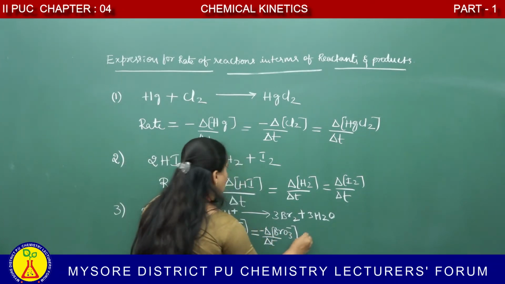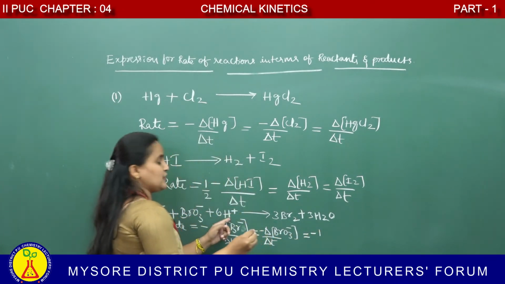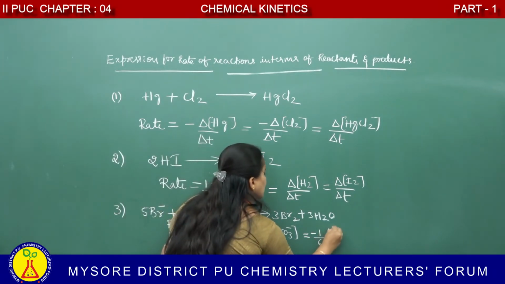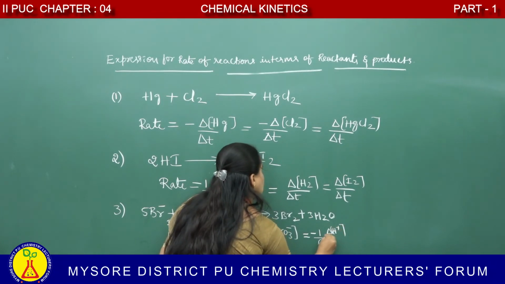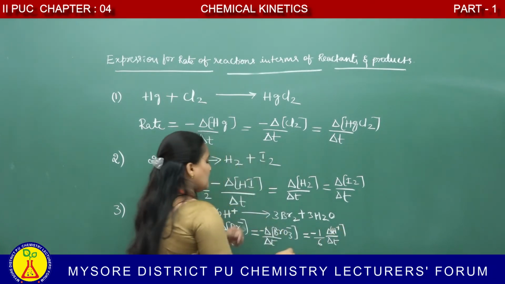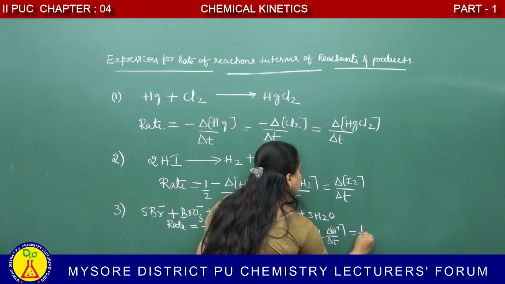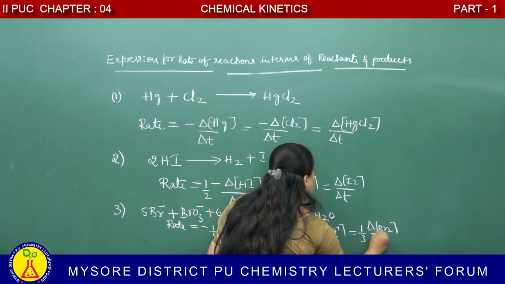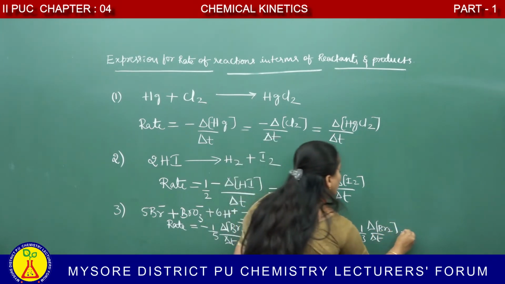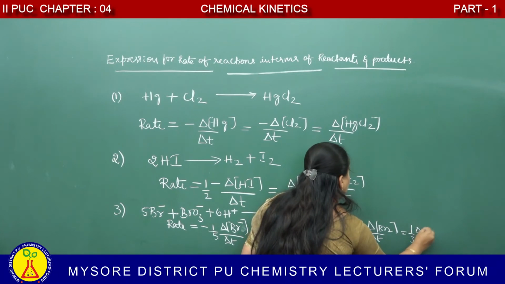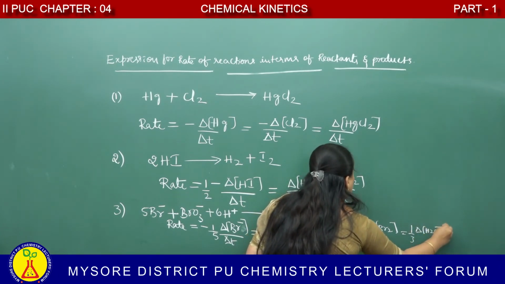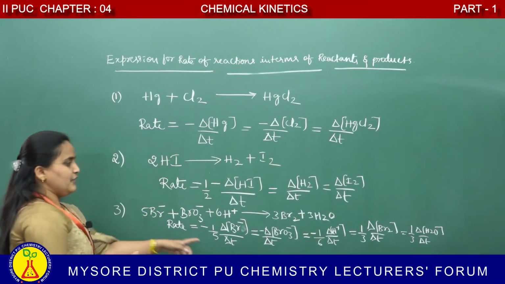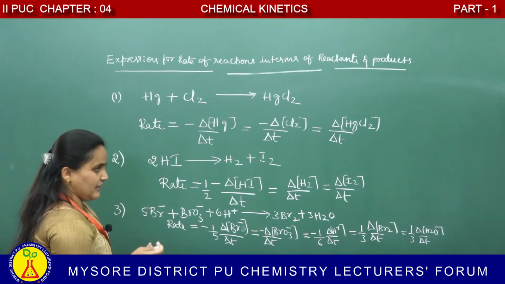And minus, what is the stoichiometric coefficient for proton? 6, therefore minus 1 by 6 delta H plus divided by delta t. What about product? 1 by 3 delta Br2 divided by delta t is equal to 1 by 3 delta water divided by delta t. In this way, we have to represent the rate of reaction.